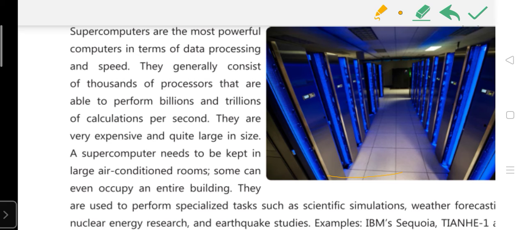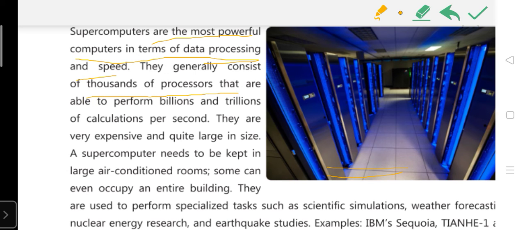So you can see how expensive it is, how large it is in size, and even how much heat it will produce during processing. जितनी बड़ी size होगी उतनी ज़्यादा heating process होगी. So supercomputers are the most powerful computers in terms of data processing and speed. Size बड़ी है, processor ज़्यादा है, तो definitely उसकी speed भी ज़्यादा ही होगी.